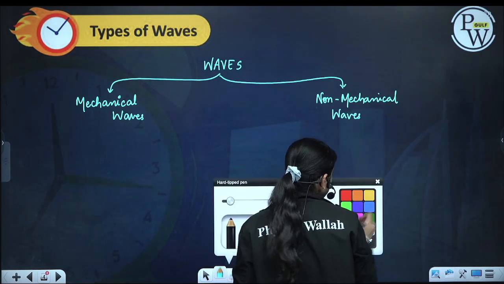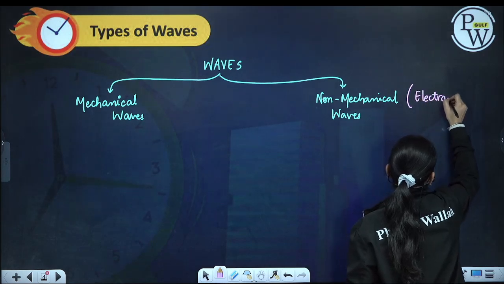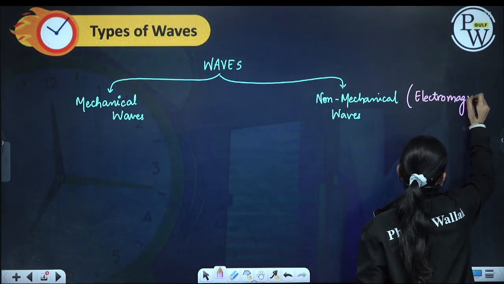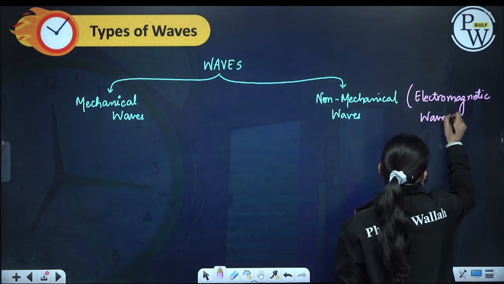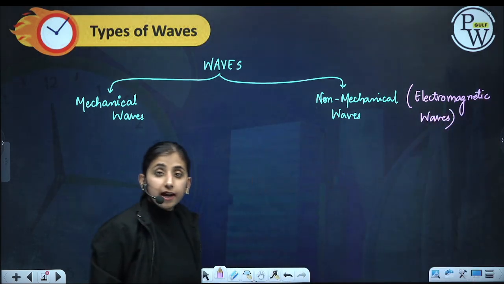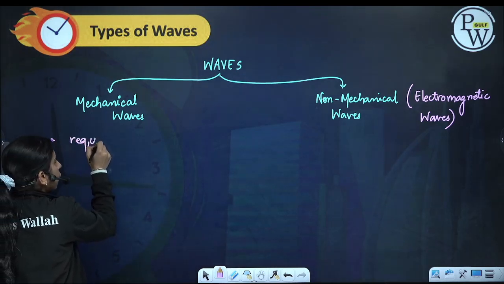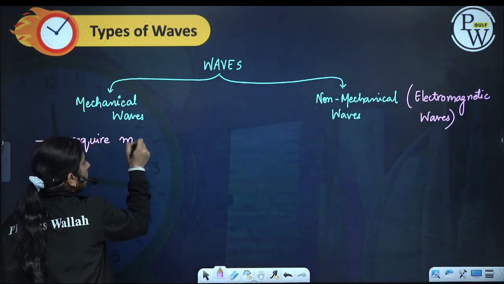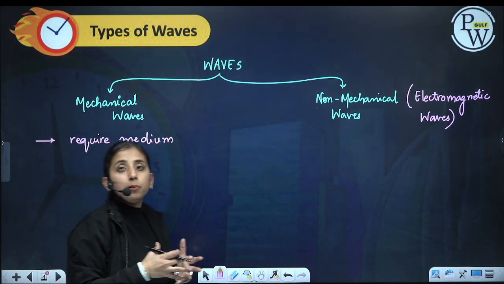Now the waves which require a medium for their propagation are called mechanical waves. They require a material medium for their propagation.